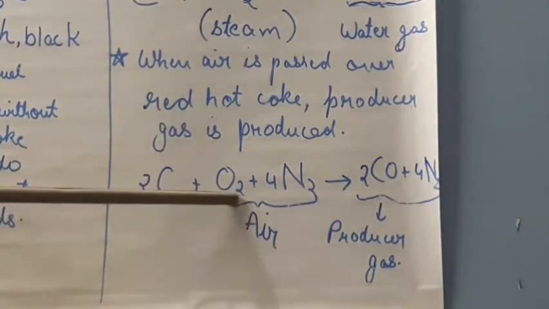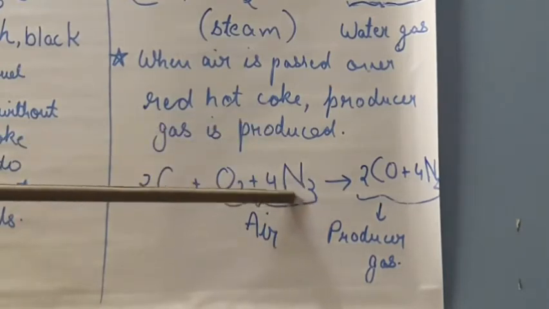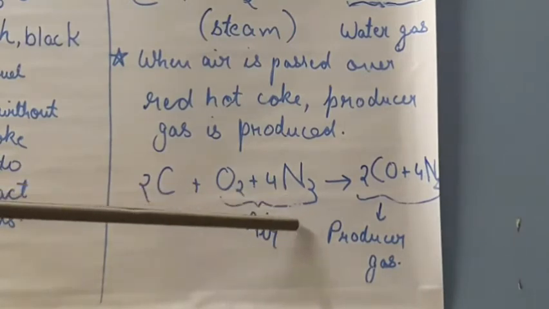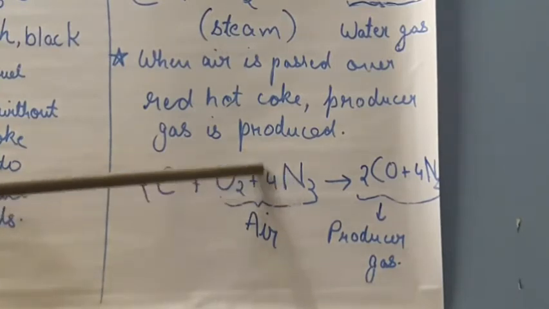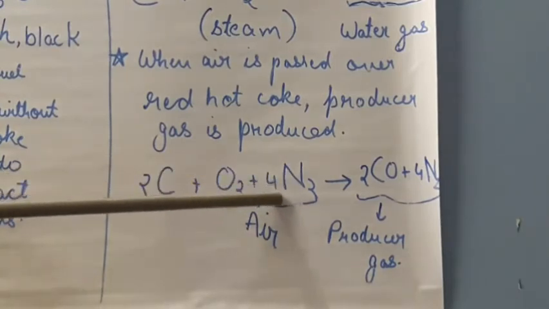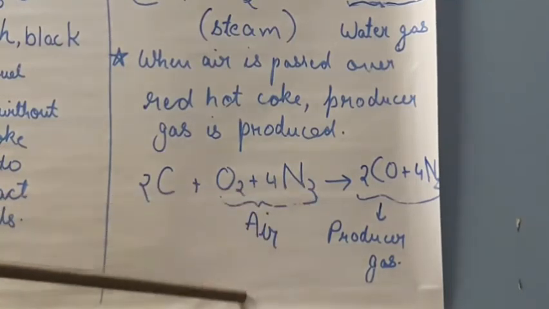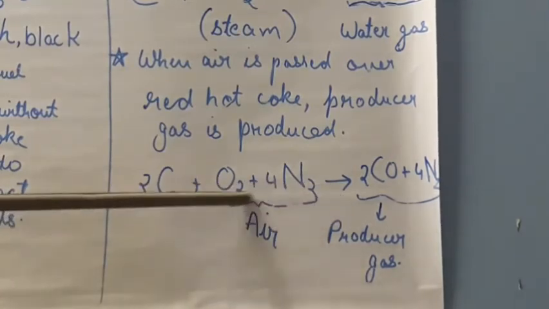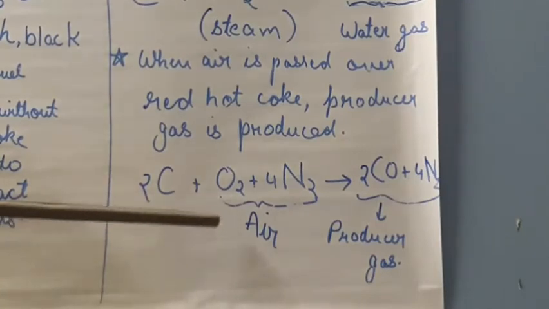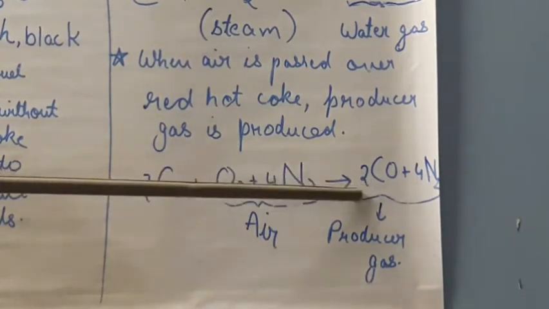O2 means 2 molecules of oxygen. Then 4N2. N2 itself is nitrogen and O2 itself is oxygen, and the 4 written in front of N2 represents how many molecules of nitrogen are there. When we balance a chemical reaction, the number of components on both sides should be equal. In the left side how many carbon atoms do we have? We have 2, 2C. So in the right side also we need to have 2.